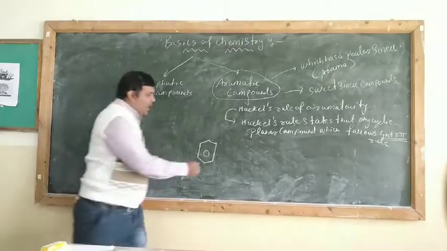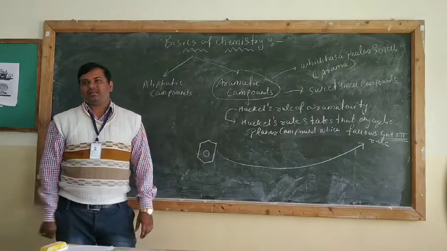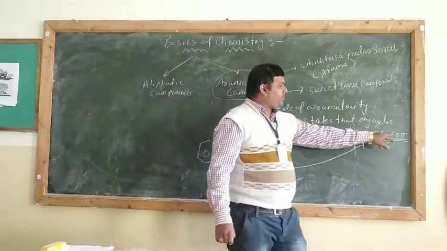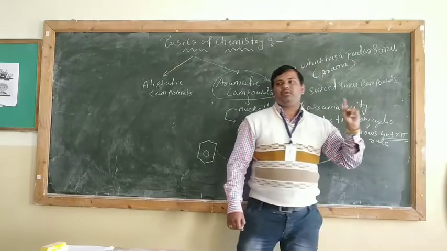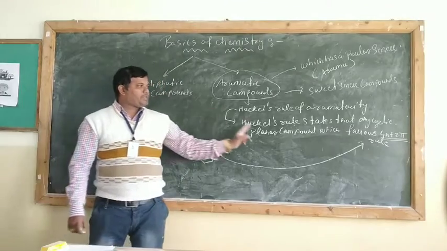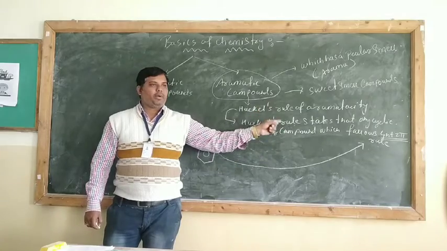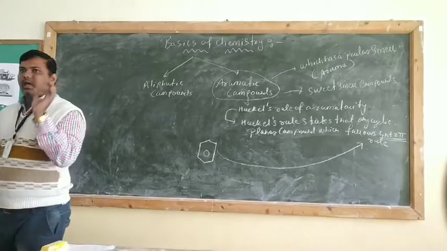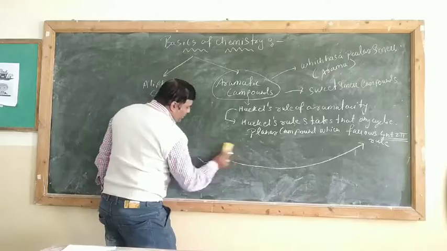For this, you have to apply the rule that is called the Huckel's rule of aromaticity. ये rule apply करो और find out करो, 4n plus 2 pi electron rule. If it is following this rule, then only it will be said to be aromatic in nature. Okay. So I will not go much deep into this rule because we are going to see this rule in the chapter aromatic compounds. Okay. But now just understand that cyclic compounds are called the aromatic compounds. Okay. तो ये तो समझ में आ गया cyclic compounds के बारे में.